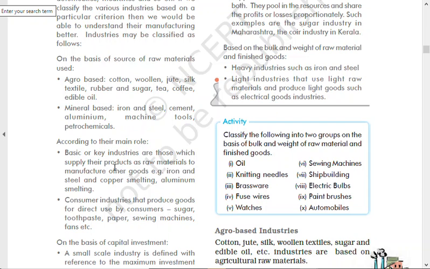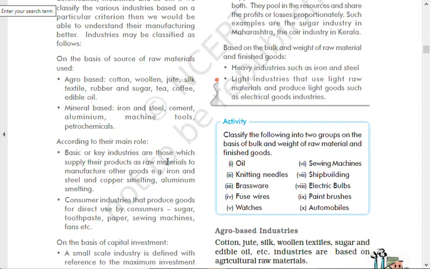So these are the basic and key industries, because without these industries no country can grow. Just consider that if you want to make high rise buildings, or flyovers or bullet train tracks, and you do not have raw material, how are you going to manage that? You have to import from India, Australia, China, Philippines, Indonesia. These are the raw material producing countries. From there, you have to bring the raw material.